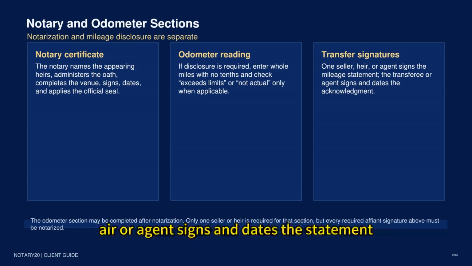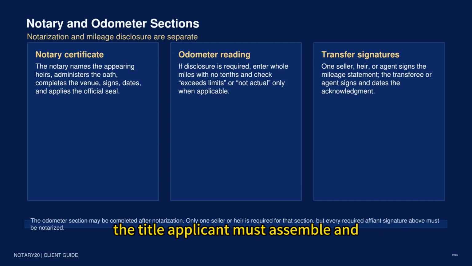One seller, heir, or agent signs and dates the statement, and the transferee or agent signs and dates the acknowledgement. The instructions permit this odometer section to be completed after the notarization, and only one seller or heir is required to execute this separate mileage statement. Notarizing VTR-262 does not by itself transfer the vehicle.